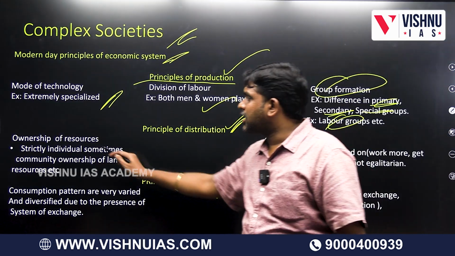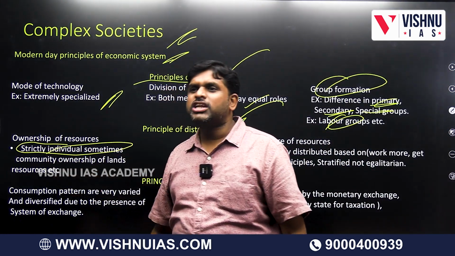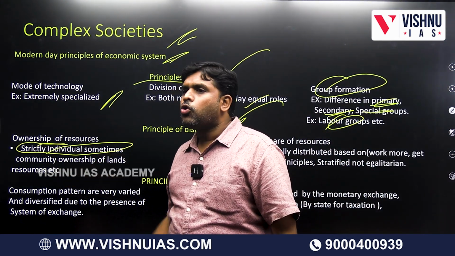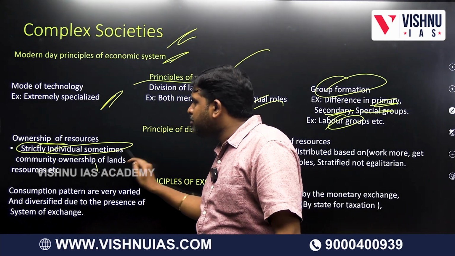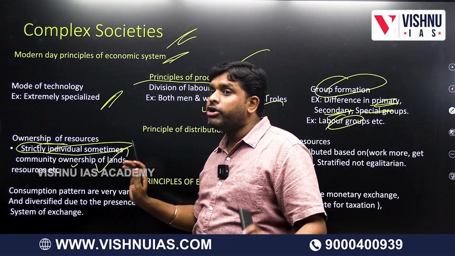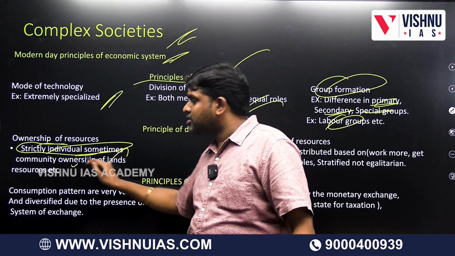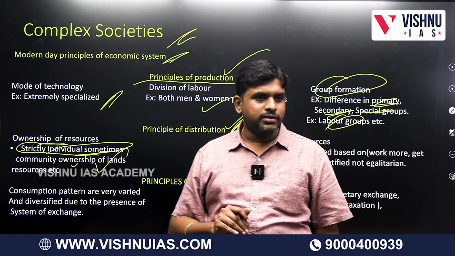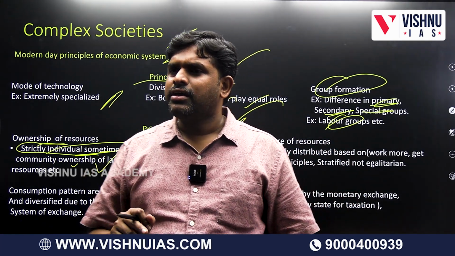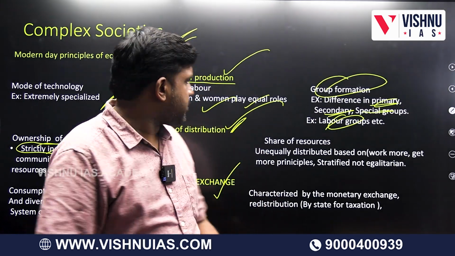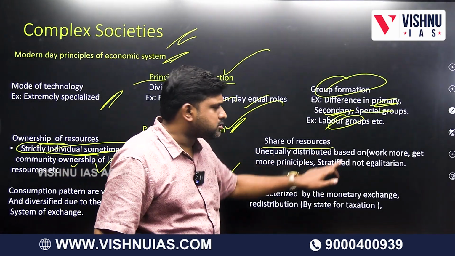Distribution. Strictly ownership of resource. This is heading. Ownership of resources. Strictly individual. Sometimes ownership of community. Sometimes. But mainly what? Strictly individual. Individual property. Private property. Individual property will be there. Share of resources.